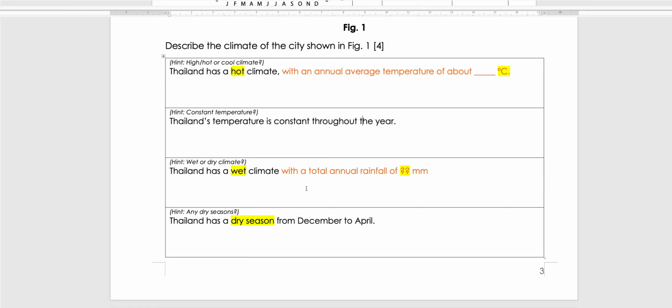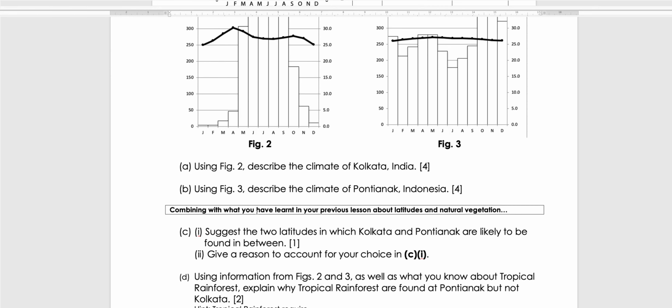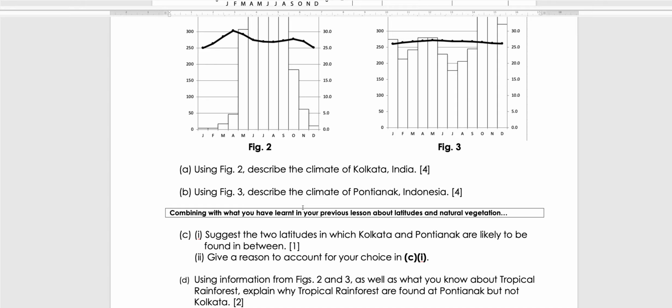Okay, so can you give 4 marks? How can you give me these 4 points? Overall, is it hot or cold? Is it constant temperature? Is it a wet or dry climate? Is there any dry seasons? Do it for these 2, and then combining what you learned about previous lesson with latitudes, suggest 2 latitudes that are likely to be found in.